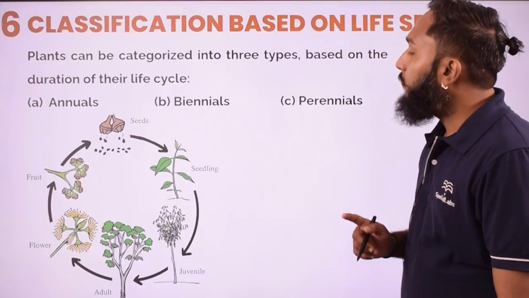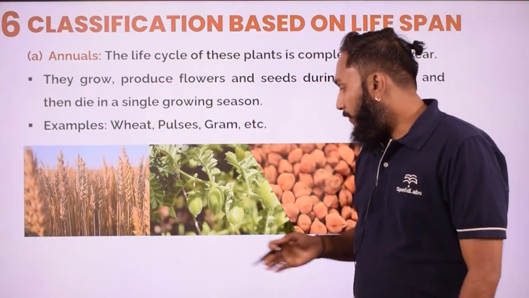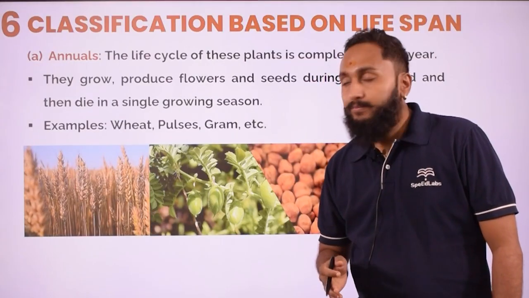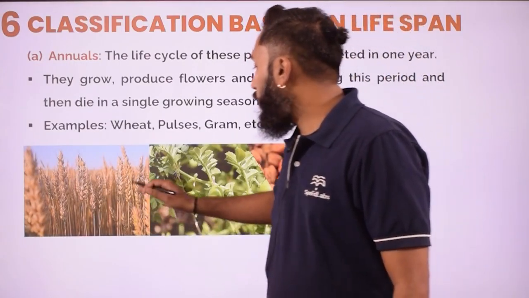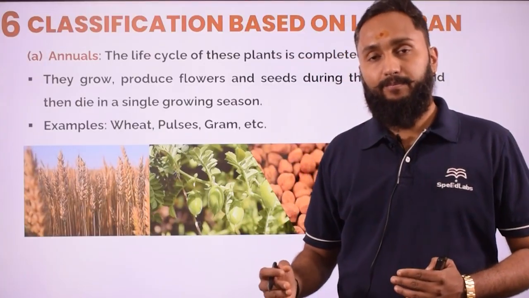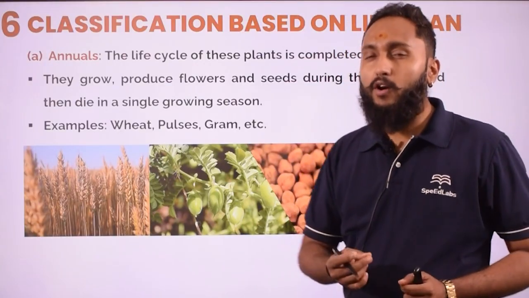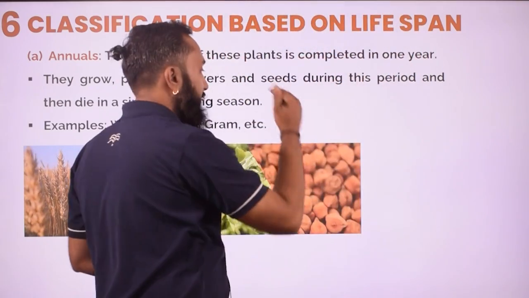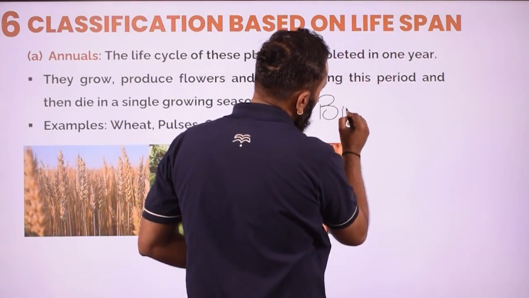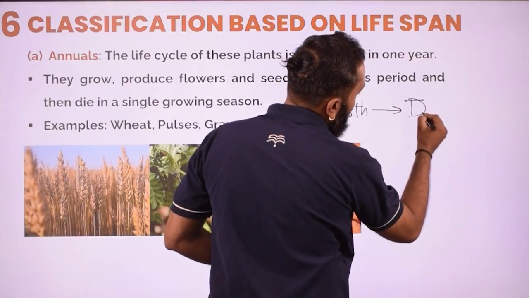So those plants which can survive for 1 year, why will they survive for 1 year only? Let us try to understand. Those plants which are going to complete their life cycle or lifespan, lifespan is actually the duration from your birth till death.